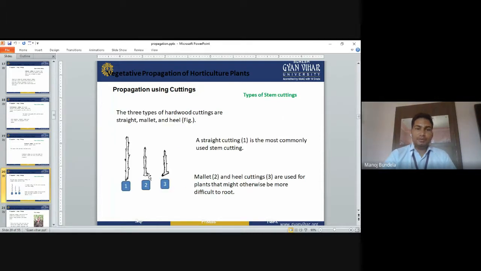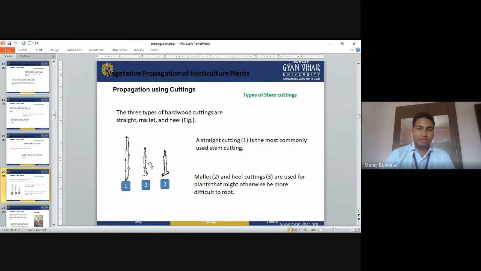The three types of hardwood cuttings are straight, mallet, and heel. Straight cutting is the most commonly used stem cutting. The mallet and heel cuttings are used for plants that might otherwise be more difficult to root.